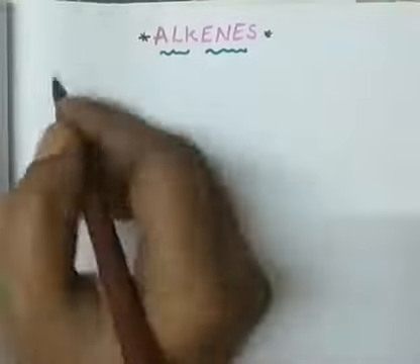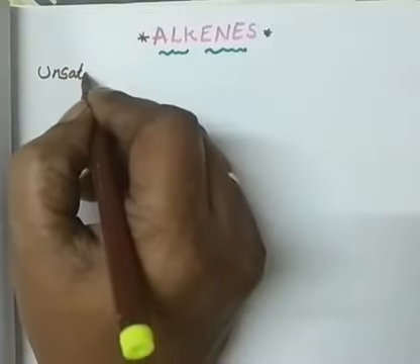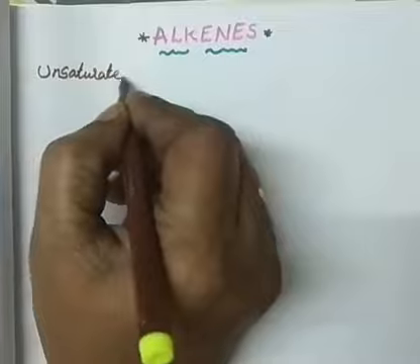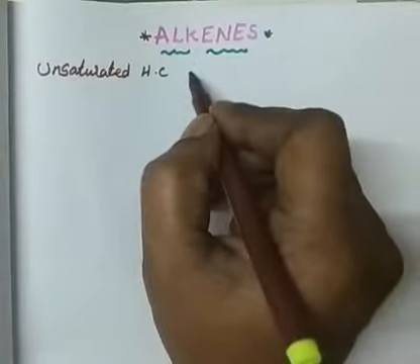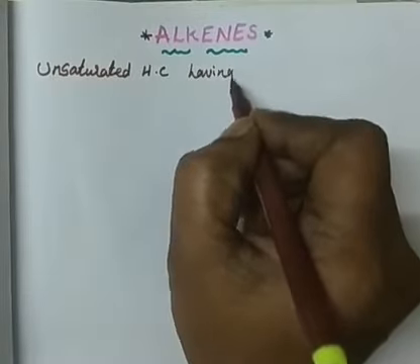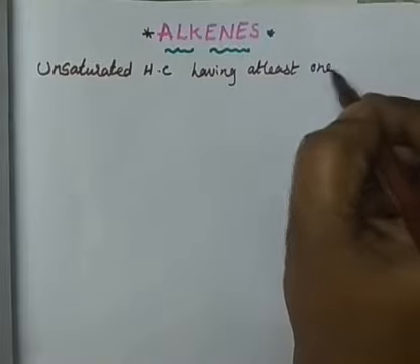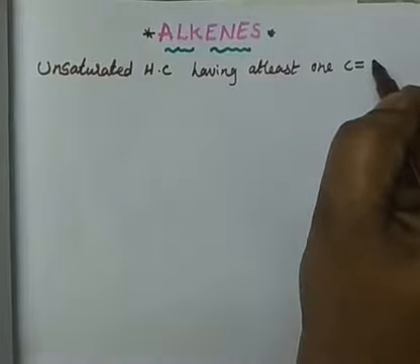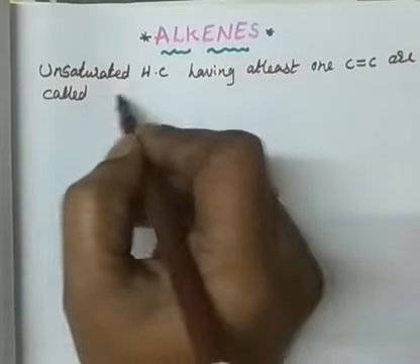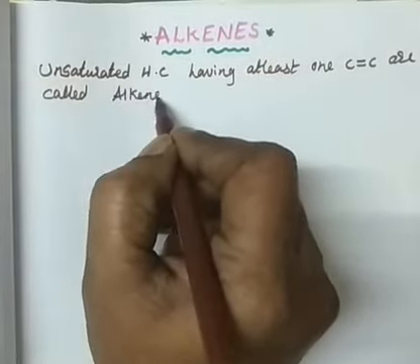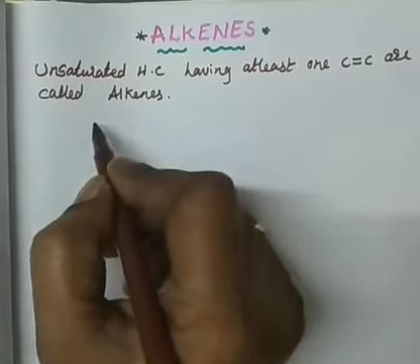Alkenes are the unsaturated hydrocarbons having at least one double bond. Having at least one carbon-carbon double bond are called alkenes, and their general formula is CnH2n.